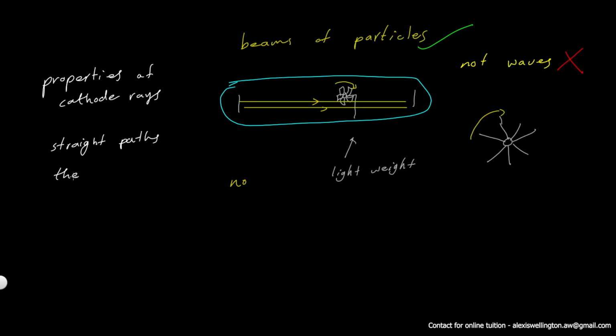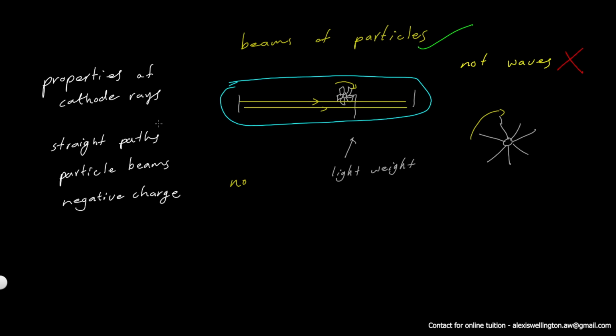They are beams of particles, particle beams, not waves. Then also these show that they have a negative charge.